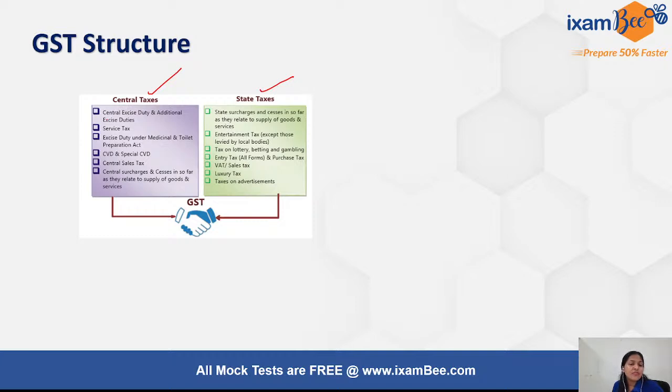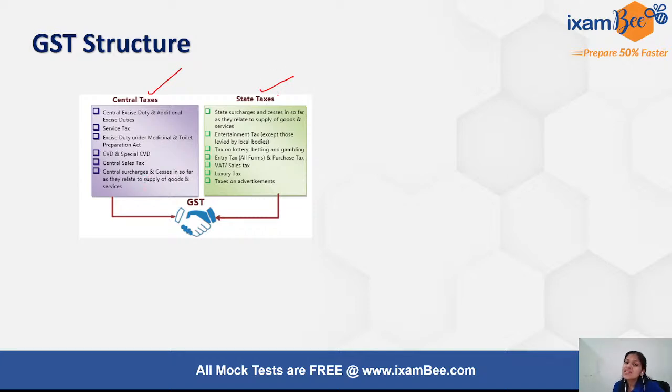Some of the important center taxes that were subsumed were the central excise duty, the service tax, the excise duty under the Medicinal and Toilet Preparation Act, the CVD and special CVD, where CVD stands for countervailing duty, the central sales tax, and the central surcharges and cess that were applicable on these various taxes.